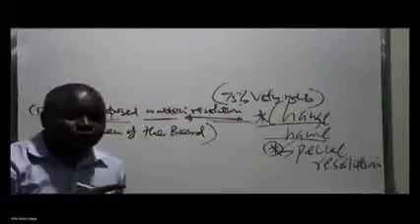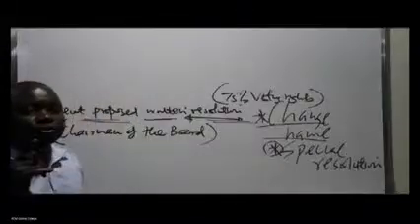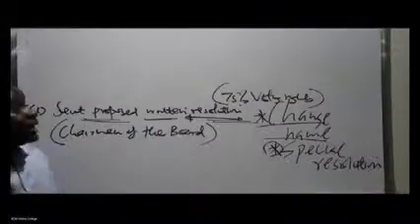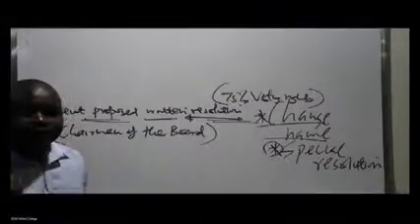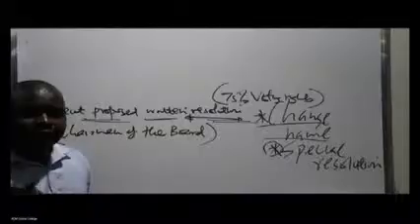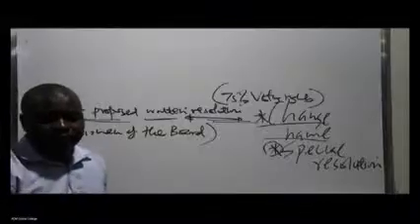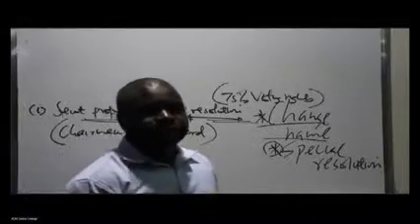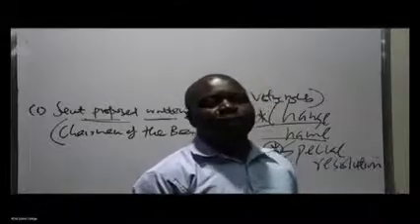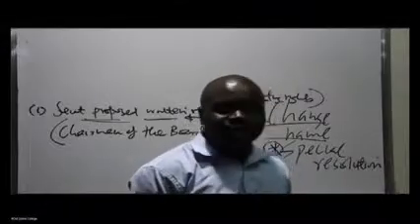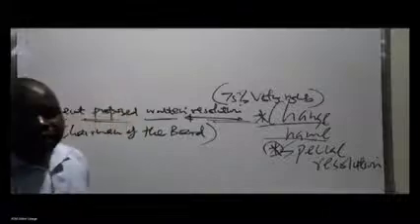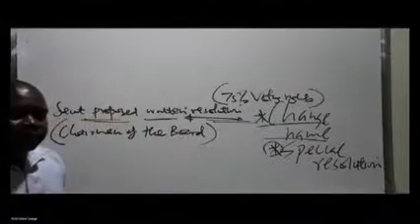One thing you have to take note of, listen to this very keenly, learner. In a company, the voting rights are normally dependent upon the number of shares you hold in the company. So it is not one man, one vote. Remember that statement. It is normally dependent upon the number of shares you hold in the company.